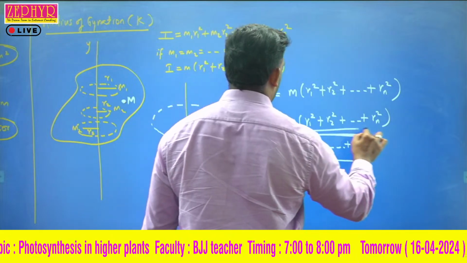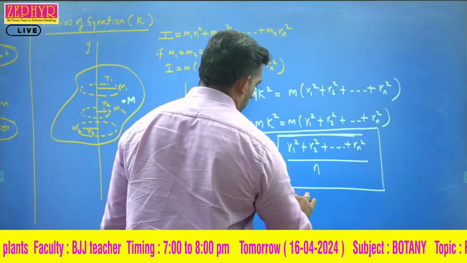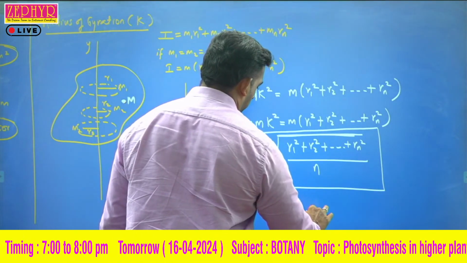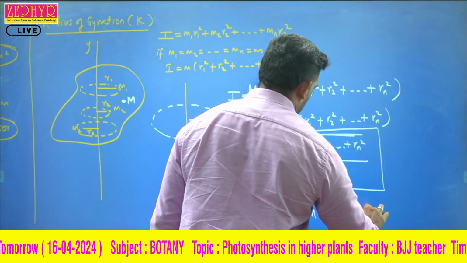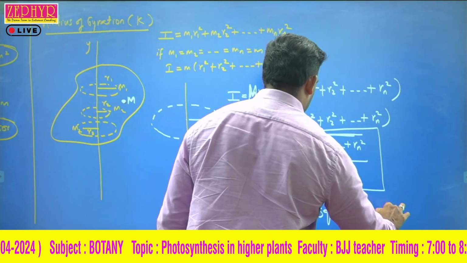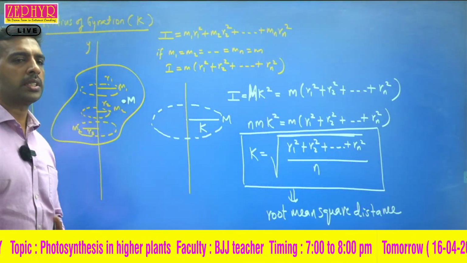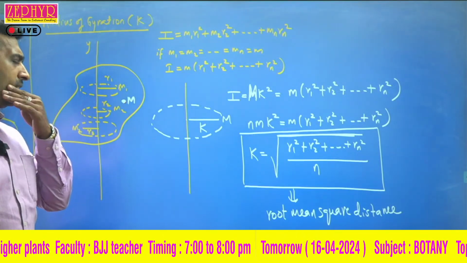So this is a general equation to calculate the radius of gyration, and this is also known as root mean square distance. Actually, it's a very important term related to center of mass.